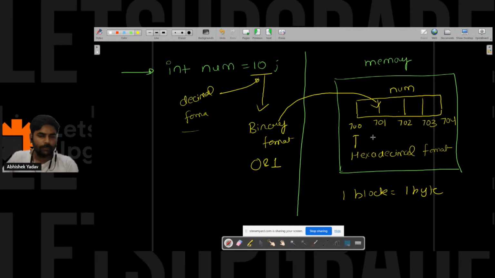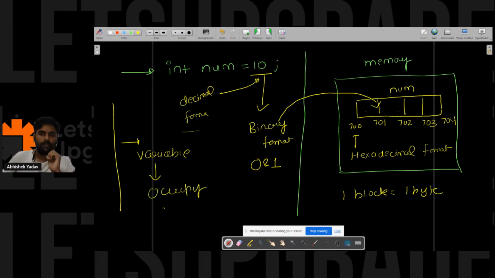Jagdish? Yeah. And the most important thing is what? This one: variables occupy memory inside the computer, right? Variables occupy memory.